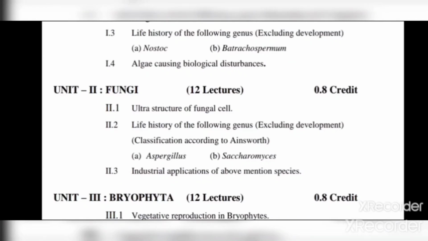It means the cells as shown under the electron microscope. The second one is the life history of Aspergillus and Saccharomyces. Life history means systematic position, habitat, and reproduction. In reproduction, there is vegetative reproduction, asexual reproduction and sexual reproduction. And then we discuss the industrial application of Aspergillus and Saccharomyces.